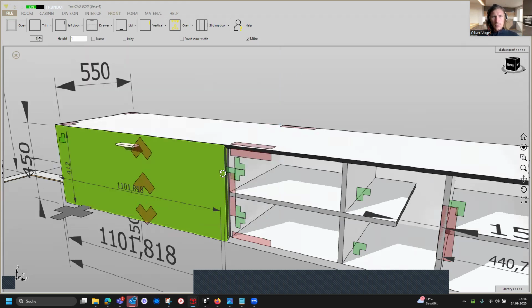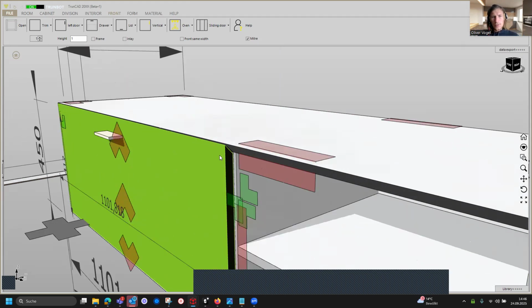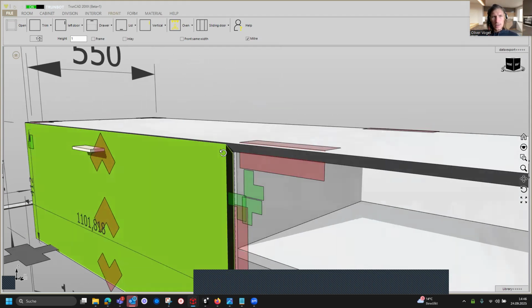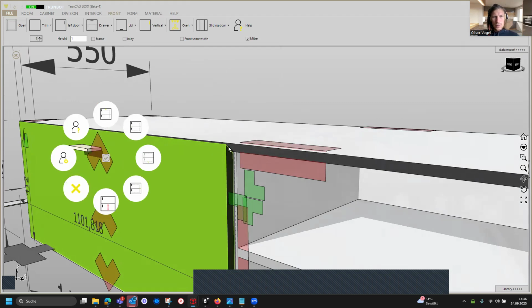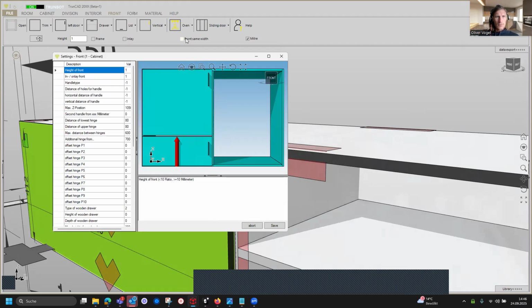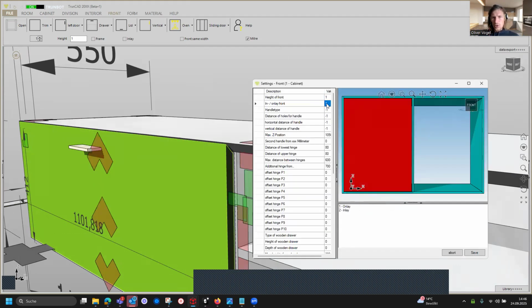We have it now onlay, and the front is also getting a miter cut. If we click on here, you see it. I'm opening the setting menu for the fronts again, and here we can change it afterwards to inlay if we type in number 2 and save it.